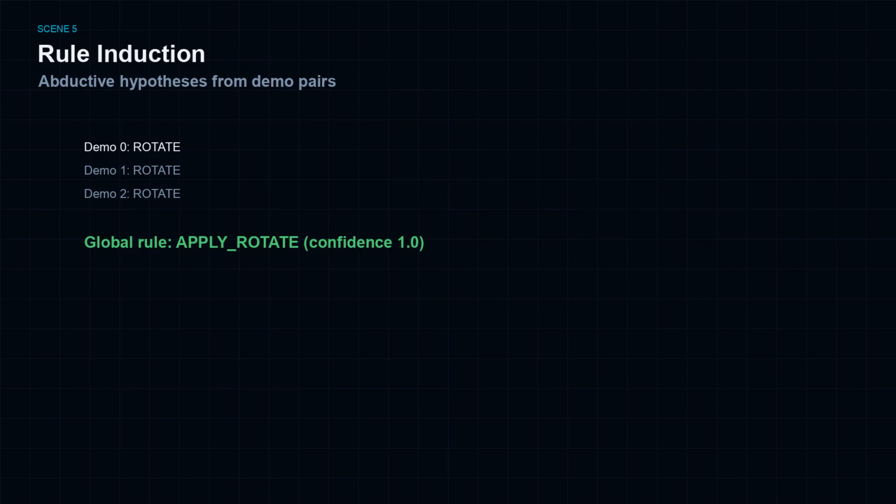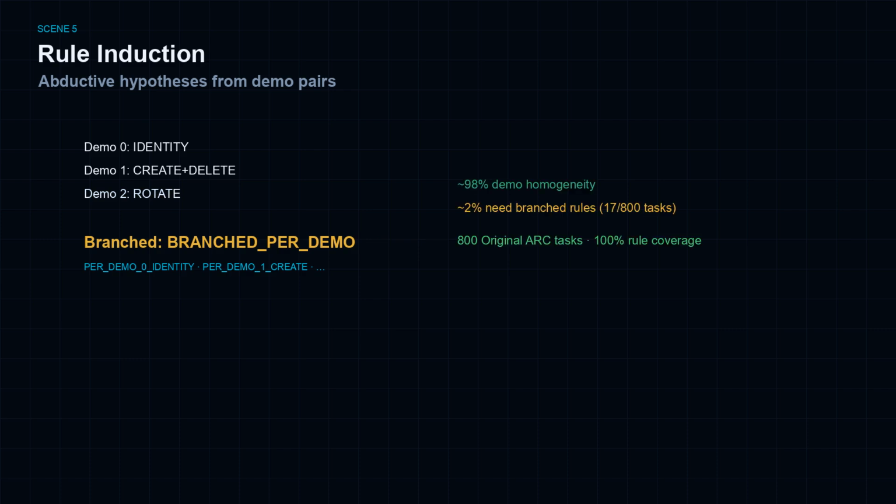From per-demo transform detections, the rule candidate generator proposes templates. When every demo shares the same transform types, emit apply types to matched objects with confidence 1.0. When demos diverge, about 2% of 800 original ARC tasks, emit branched per-demo rules. This turns inconsistency into structure instead of noise. High confidence means internal consistency of the heuristic template across demos, not correctness on hidden test outputs. Batch evaluation shows 100% rule candidate coverage on all 800 tasks.